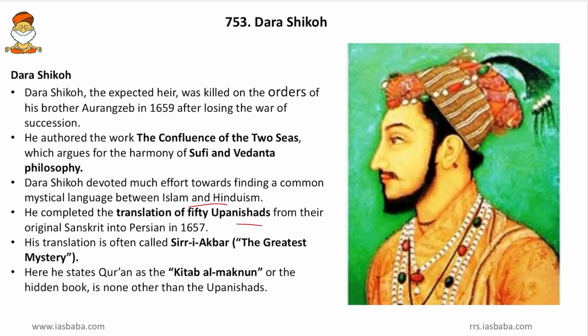Then here in the Sirr-e-Akbar, he states the Quran as the Kitab al-Maknun, or the hidden book, and he says that this Kitab al-Maknun or hidden book is none other than another Upanishad. So he embedded the Quran within the Upanishad. So he had a broad heart, and he should have been the ruler of the Mughals, and by then India would have been more secular for those times. So this is all about Dara Shikoh.